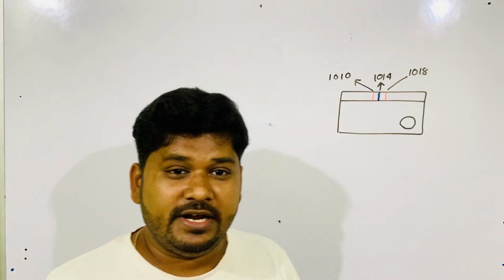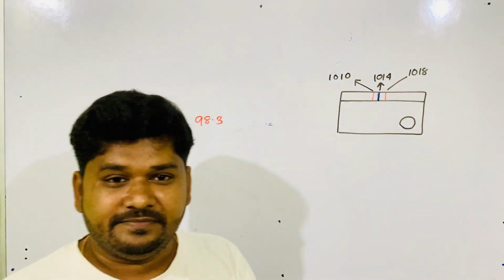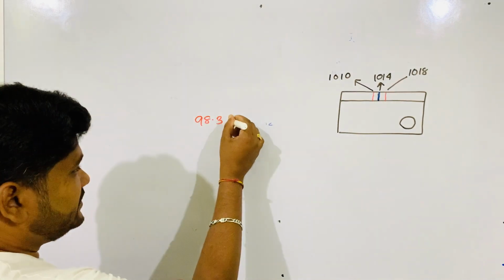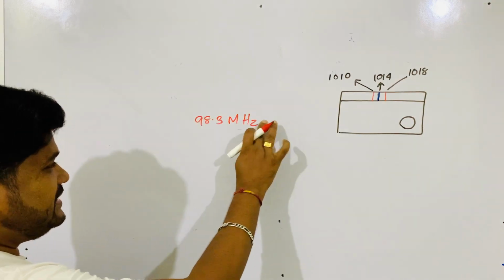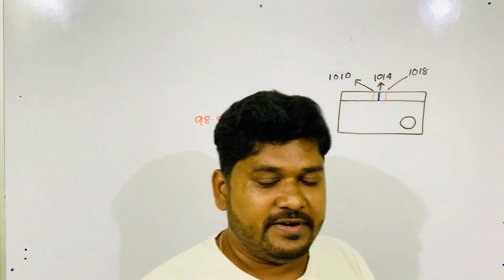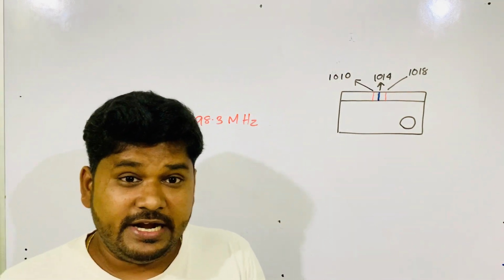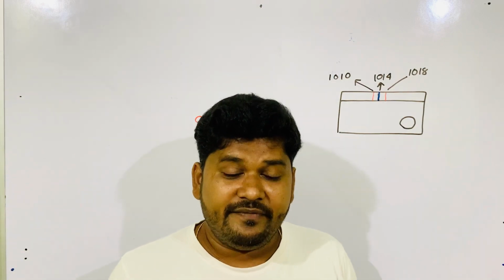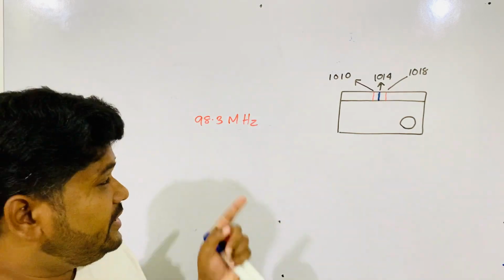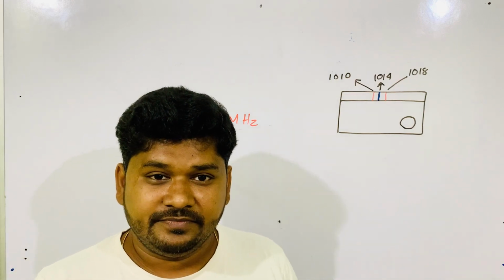Nowadays FM is in megahertz, 98.3. Radio Mirchi is coming, 92.7 Big FM you are listening to, each at a particular frequency.